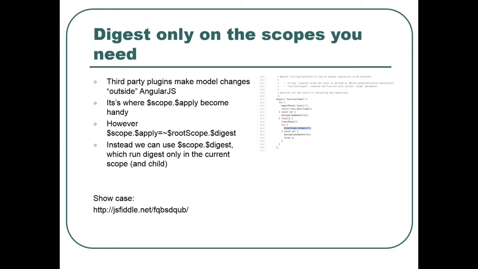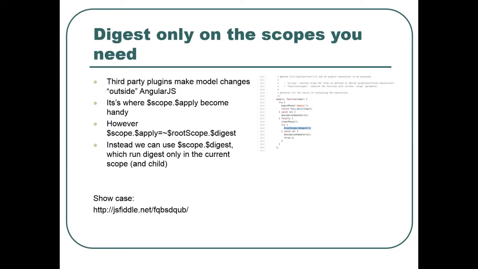Digest only when you need, only on the scope you need. It's about the use of apply when you change something outside Angular. To re-trigger a digest cycle, you need to call Angular scope.$apply or $timeout, for instance.